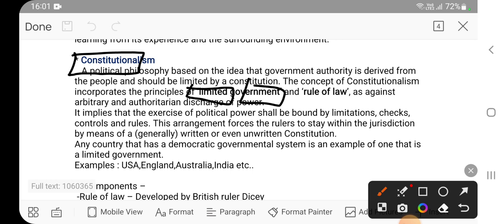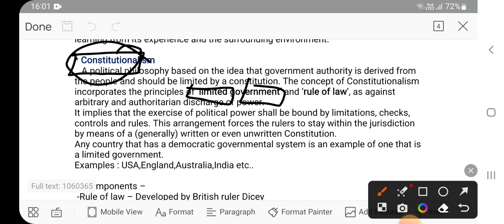What do you mean by limited? Limited means the thing which is limited by another thing. So limited government means government is limited by another thing. And what is that thing? It is the constitution. So government is a limited government because it is limited by the constitution.